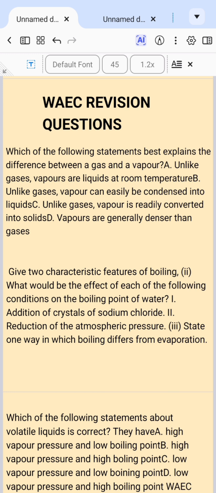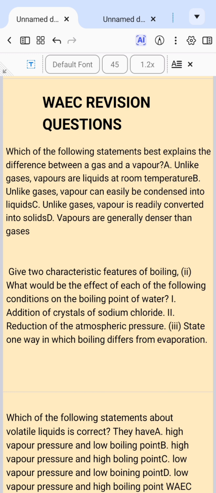So state one way in which boiling differs from evaporation. That has been stated earlier. Evaporation takes place at all temperatures, while boiling takes place at a specific temperature. The next question, which of the following statements about volatile liquid is correct?